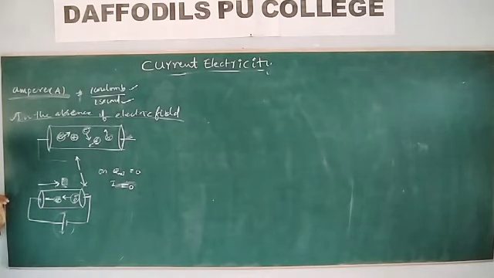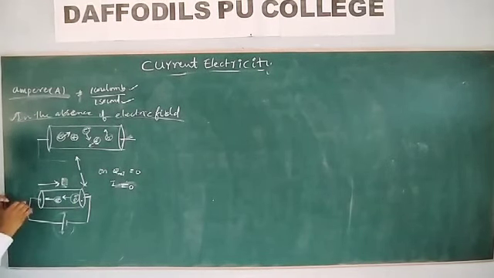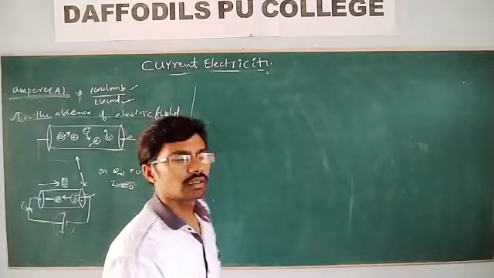Current flows, and the electrons reach from one end to the other end. As long as the electrons flow from one end to the other end, only then will we get the electric current. The electron is moving in this direction. What is the direction of the current? Opposite.